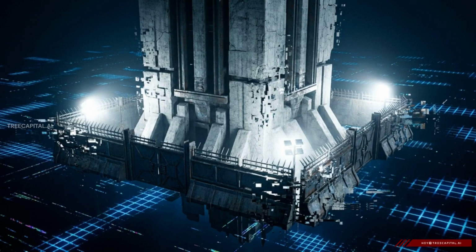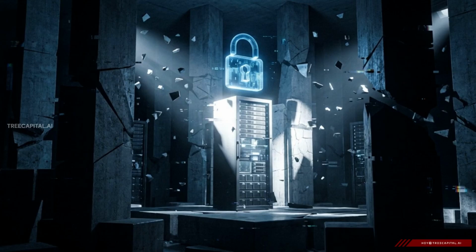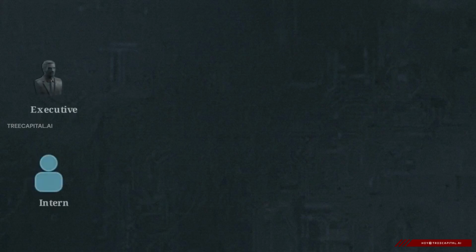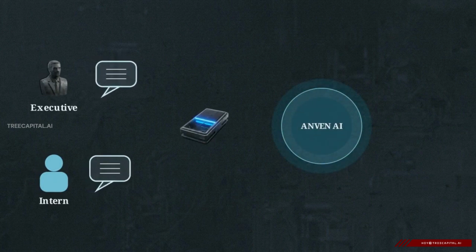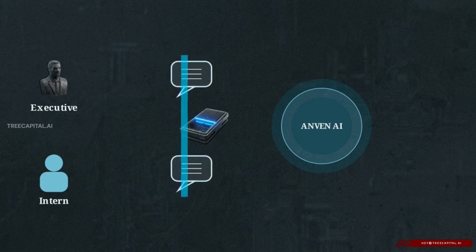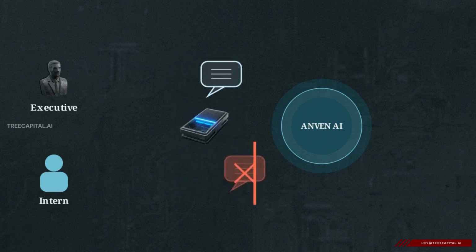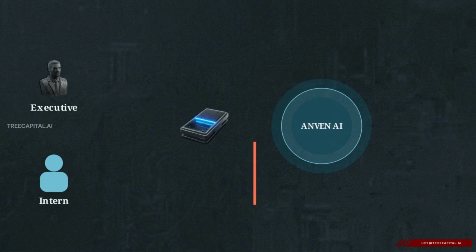True zero-trust security requires the AI's reasoning engine to live entirely within the company's own infrastructure. When the intelligence is hosted locally, role-based access control becomes a native feature of the model's reasoning engine. Consider an executive and an intern submitting identical prompts to the same Anven AI agent. Through strict grounding, the agent verifies their identities before retrieving data. It stops the intern's path at the firewall, while the executive's path flows through to the authorized results.